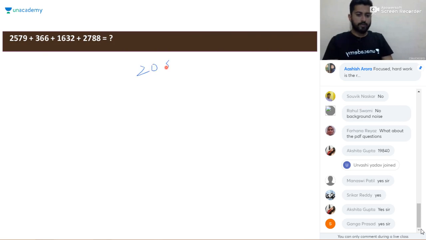The time to solve this question is 20 seconds. Do not take more than 20 seconds. And if you apply the same method, it will not take more than 20 seconds.